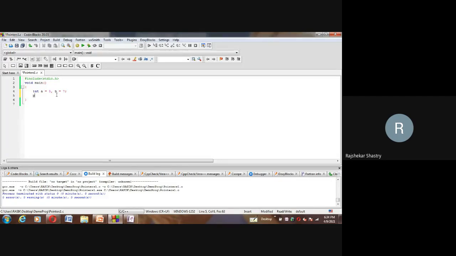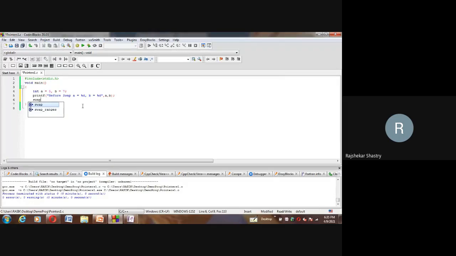Now before I swap, I am interested in printing the values. printf("A is equal to %d, B is equal to %d", A, B). These are the two values before swap. Before swap, the values of A and B are printed, that's what I'm trying to say.